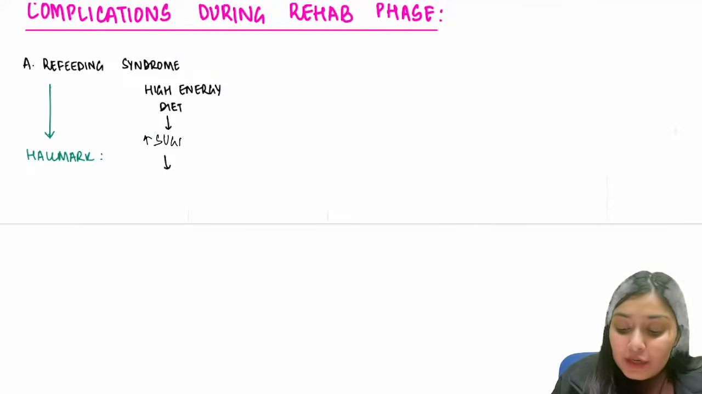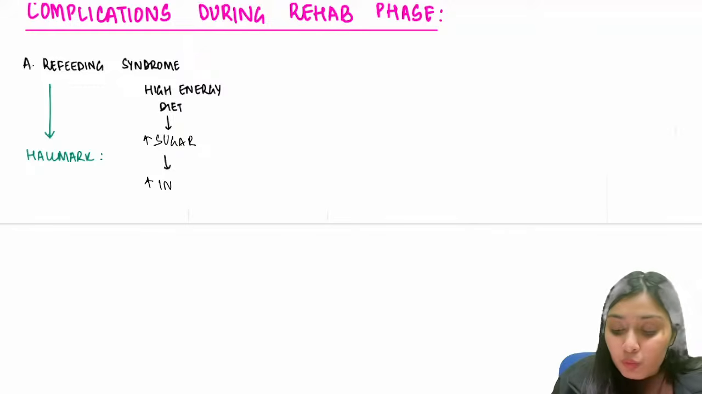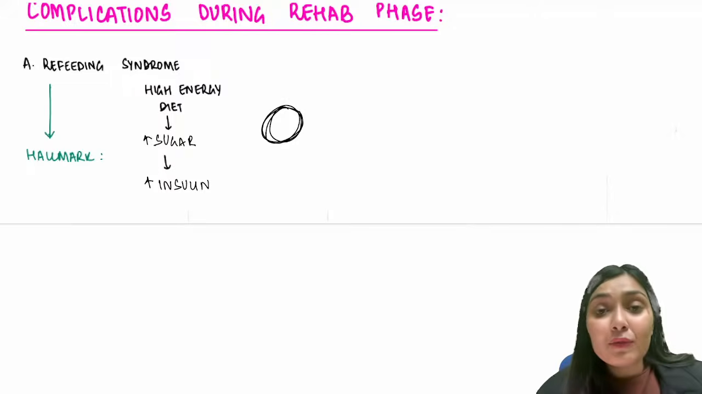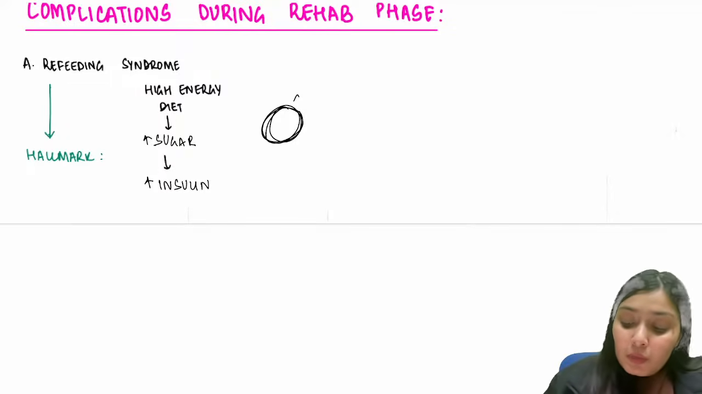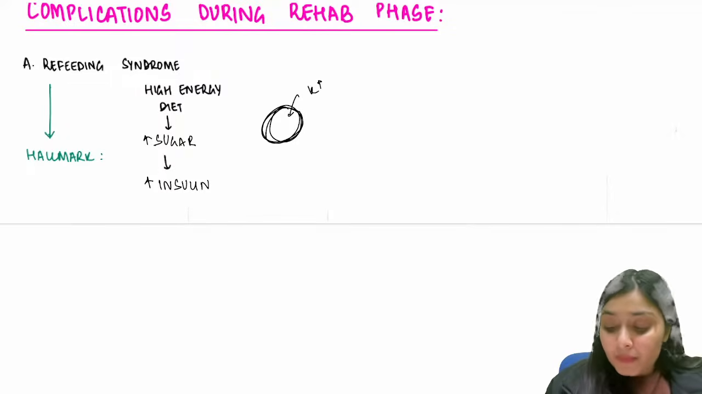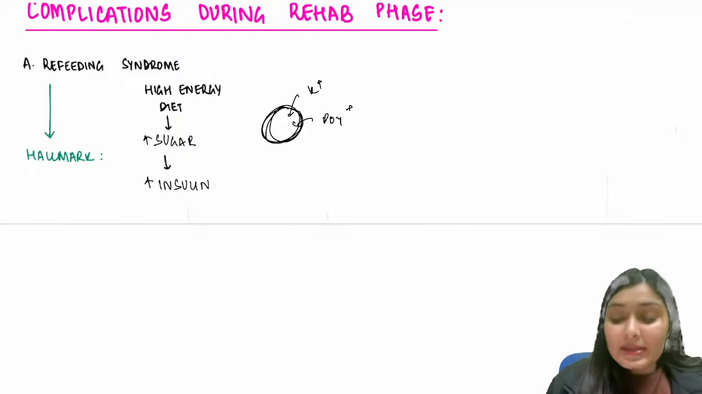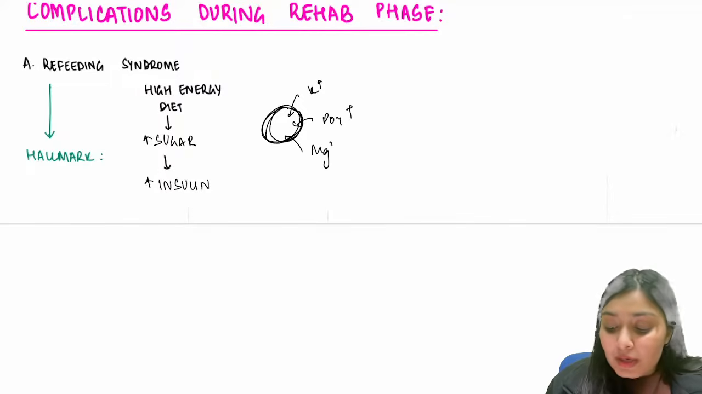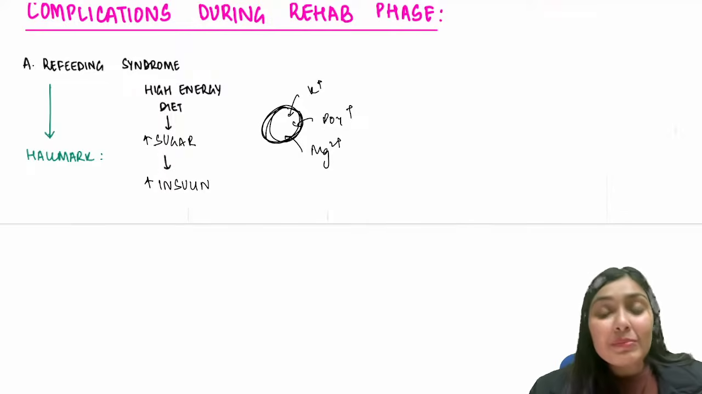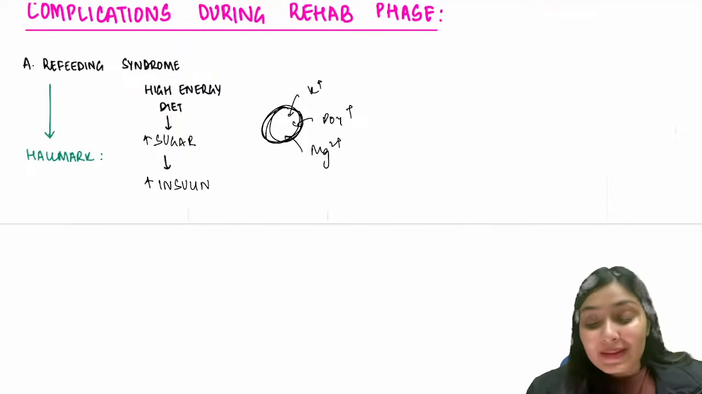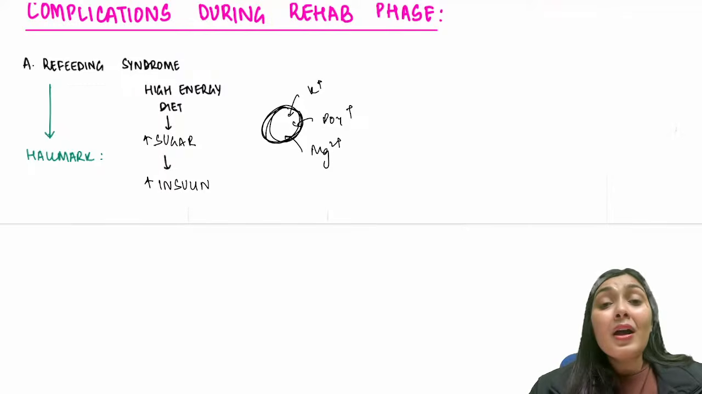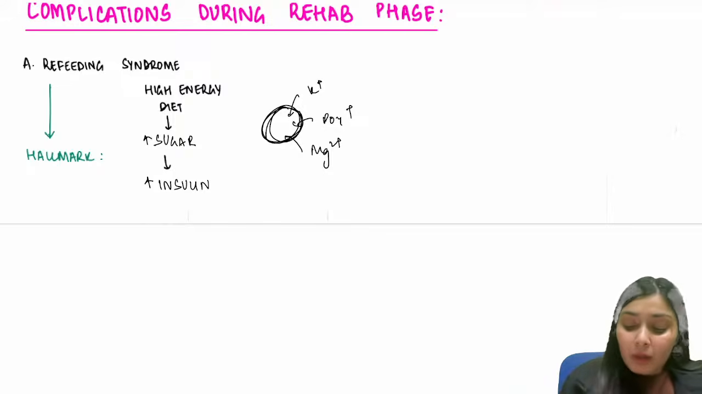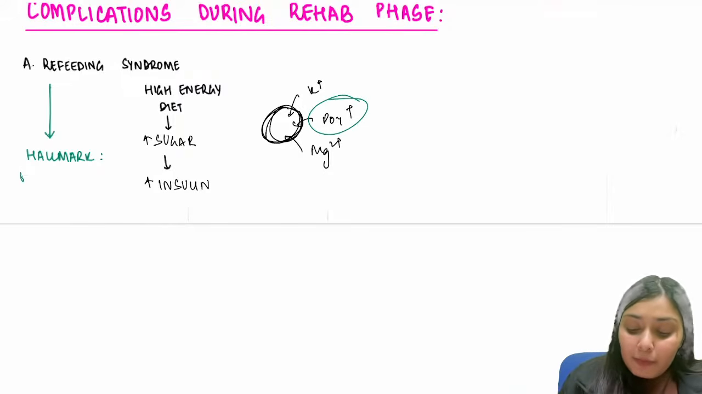To deal with that high sugar, what will happen? Body will produce more and more insulin. What does this insulin do? If this is my cell, under the influence of insulin, what happens? Potassium is driven into the cell. Phosphate is driven into the cell. Magnesium is driven into the cell. So what will happen? There will be hypokalemia, hypophosphatemia, hypomagnesemia. They ask what is the hallmark of this refeeding syndrome. Remember, the hallmark is hypophosphatemia.